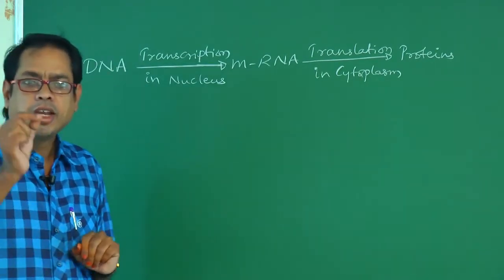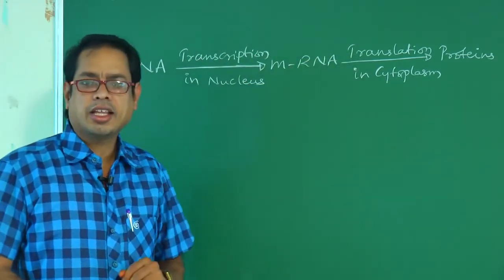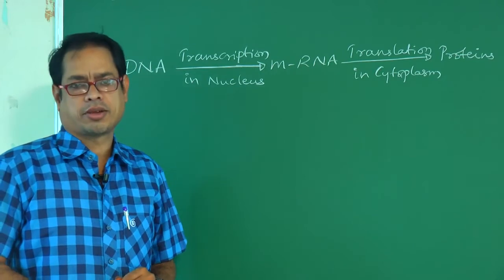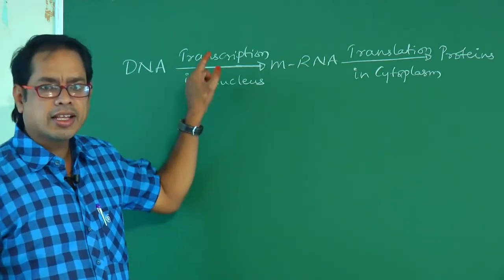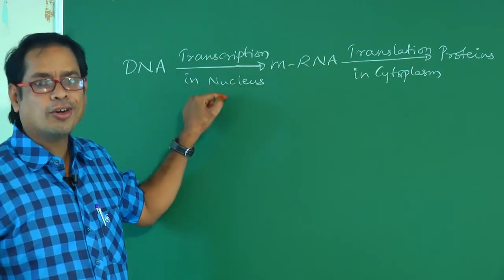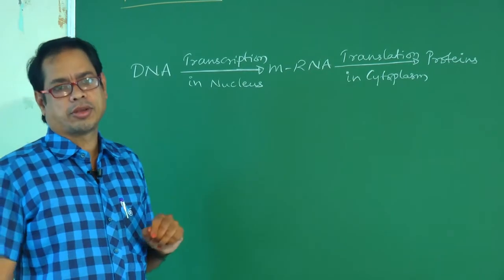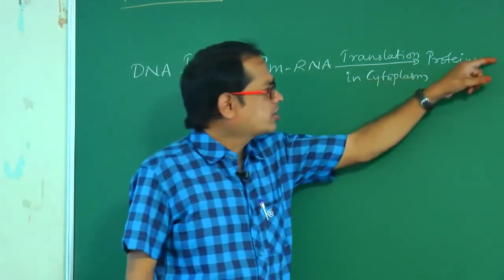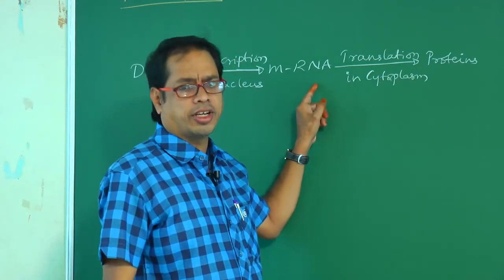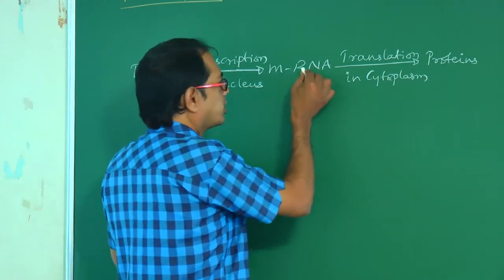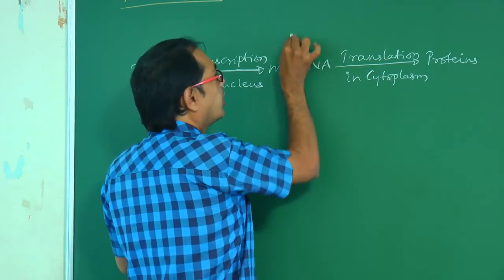That's why in prokaryotes both transcription and translation occur in the cytoplasm, whereas in eukaryotes transcription occurs in the nucleus and translation occurs in the cytoplasm. For the synthesis of proteins, which one plays a direct role? This RNA, isn't it?